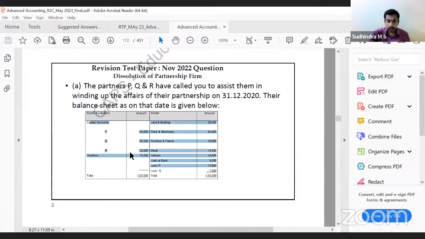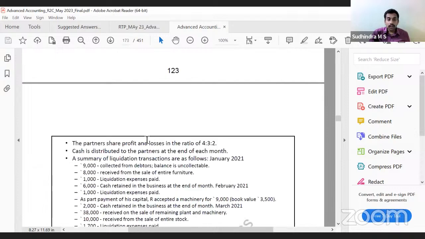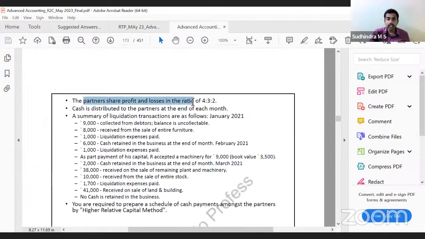They have given us the assets. What are the liabilities that we have? Only creditors of 16,000, correct? Now, how are we receiving this? Partners' share in the profit and loss, cash is distributed at the end of each month. This is for January. For January, collected from debtors 9,000, received from sale of furniture 8,000, liquidation expense 1,000. 9 plus 8, 17. 17 minus 16. Cash minus 6.